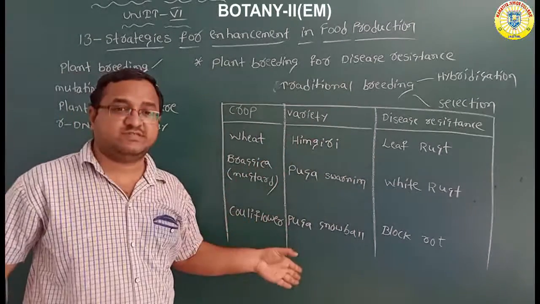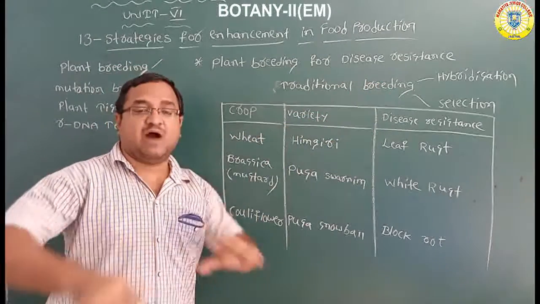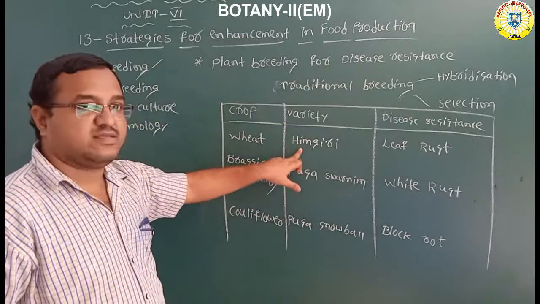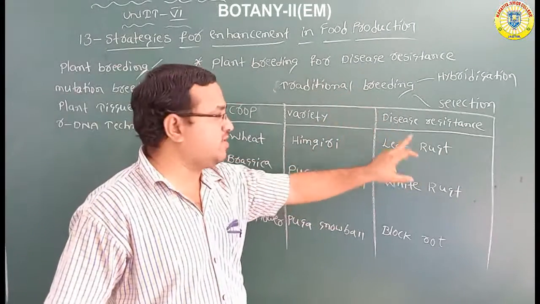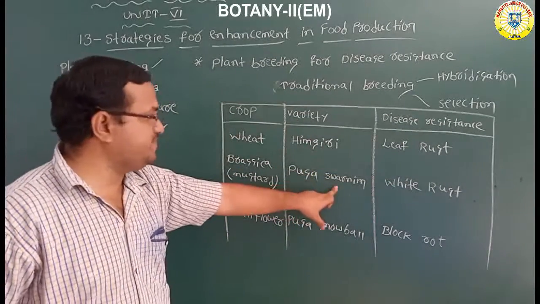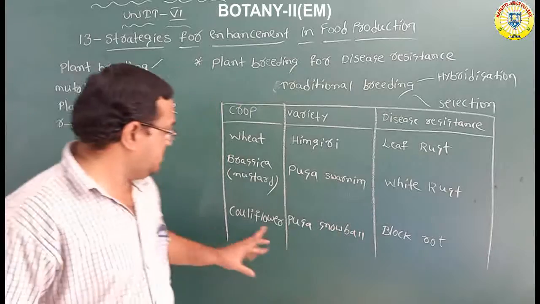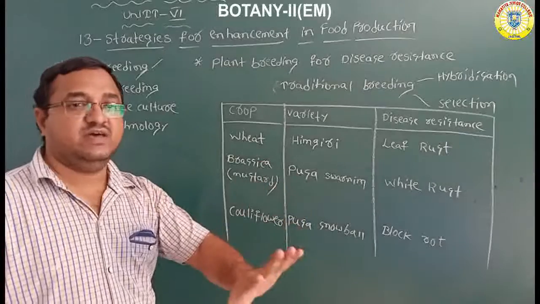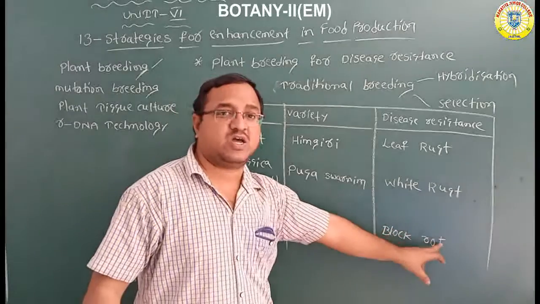These are the crops which are cultivated through hybridization and selection. They have developed resistance power towards particular diseases. For example, if you cultivate the Himagiri variety of wheat, the crop develops resistance to leaf rust disease. In brassica, if you cultivate the variety Pusa swarnim, it develops resistance to white rust disease. Next, the cauliflower variety is Pusa snowball. If you cultivate it, it develops resistance to black rot disease.